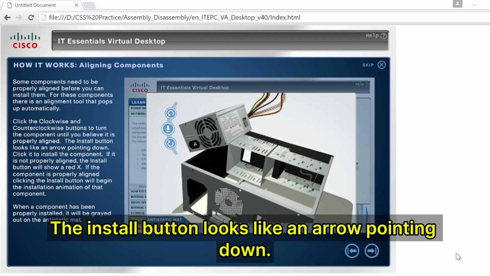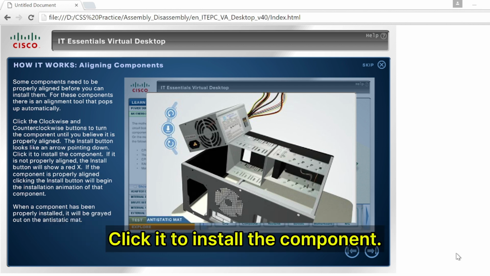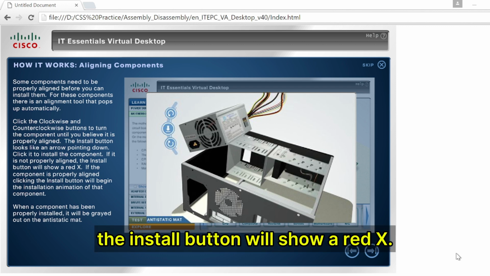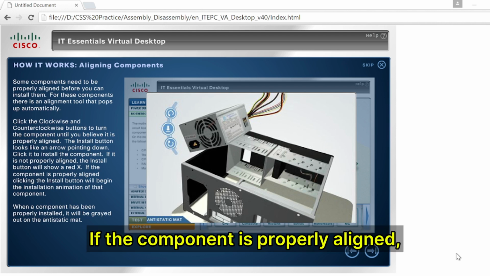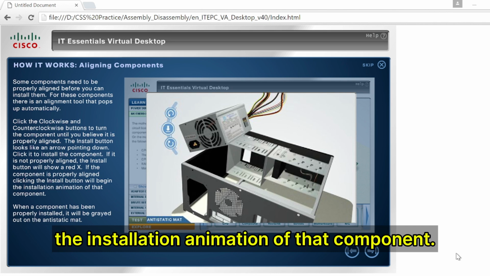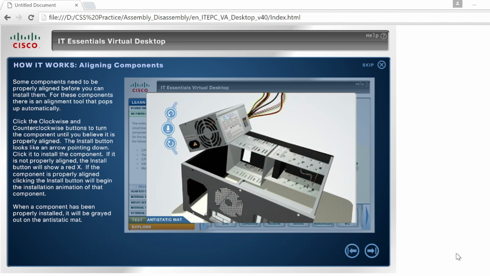The Install button looks like an arrow pointing down. Click it to install the component. If it is not properly aligned, the Install button will show a red X. If the component is properly aligned, clicking the Install button will begin the installation animation of that component.